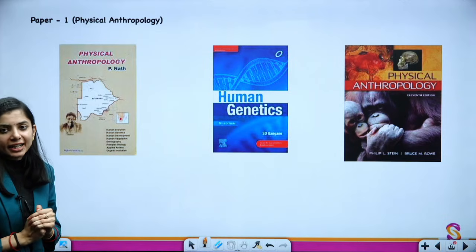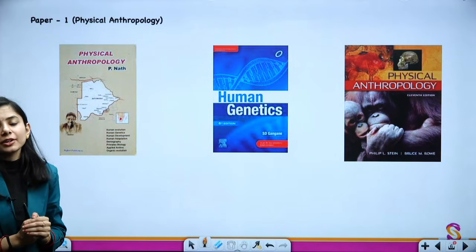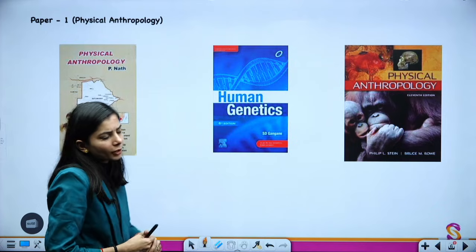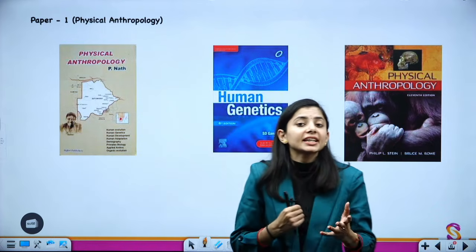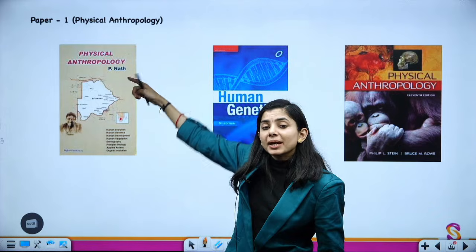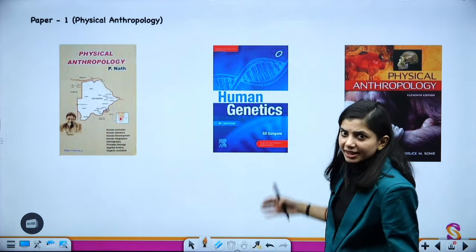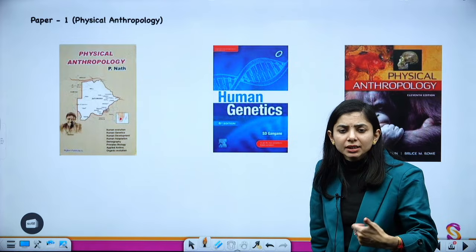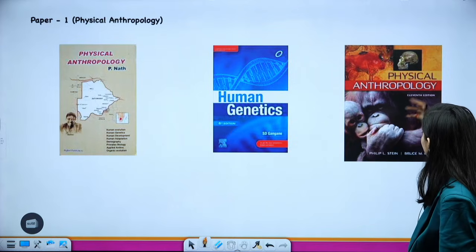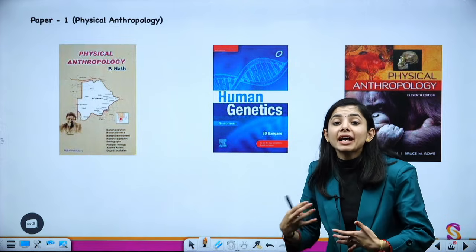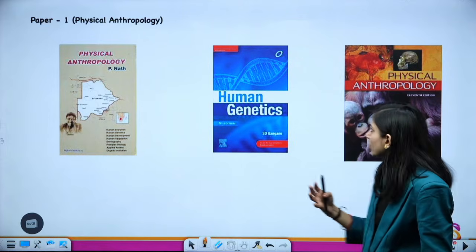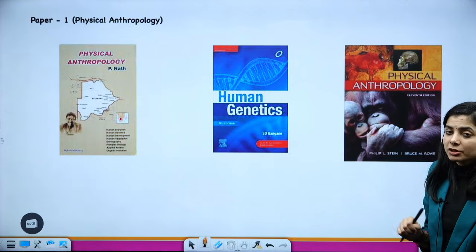So for physical anthropology, which constitutes around 24% of the syllabus, there are three basic books that you can rely upon. In physical anthropology, we have to understand human evolution, DNA technology and genetic variation. For that, you can rely upon the book Physical Anthropology by P. Nath. Next, there is human genetics, where you will understand genetic markers and other things. Here you can rely upon this book, and another book to provide you the basic view of human evolution, like how we have bipedalism, erect posture, all these things, is given in terms of physical anthropology.